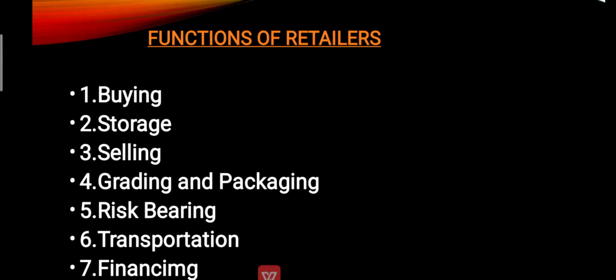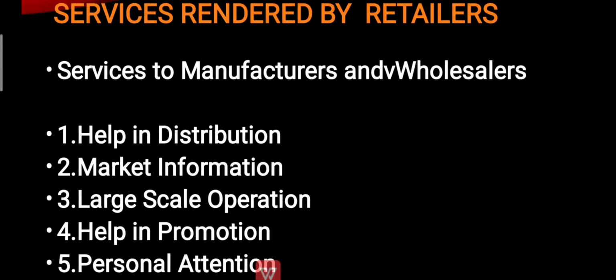Other than the functions, we are first going to see the different kinds of services which a retailer renders to the manufacturer and the wholesaler. First is help in distribution. So the retailer is the ultimate link to the consumer. He takes up the burden of collecting the goods from different kinds of wholesalers, who in turn buy it from the producers, and bringing it under one roof and selling it to the different kinds of consumers spread over the geographical location. Secondly is market information.